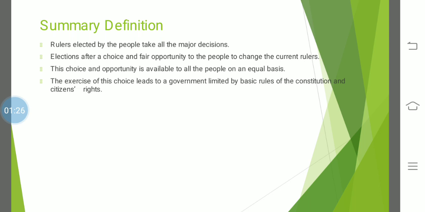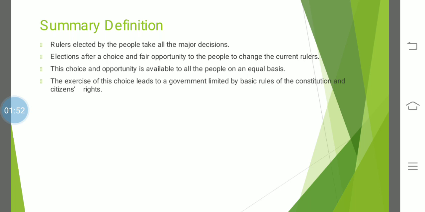So what should happen in a democratic form of government? All the final decisions should be taken by the rulers who are actually elected by the people. Understood the difference? In Pakistan we discussed the example where the ruler, the military general, was not elected by the people. Still, he was taking the major decisions.